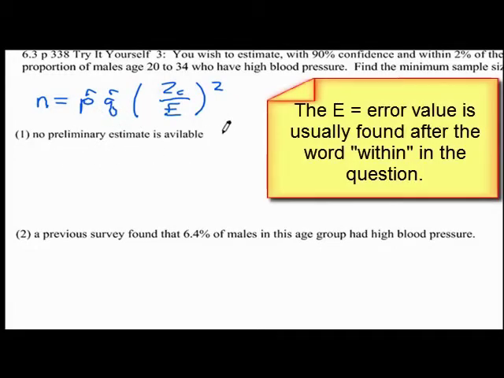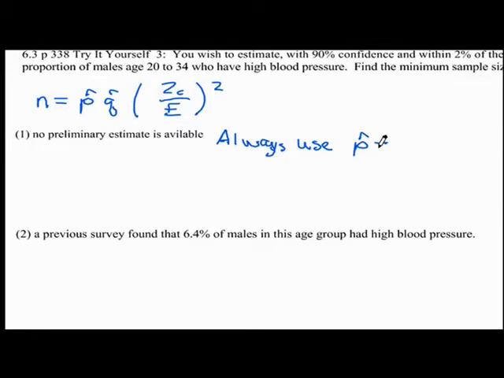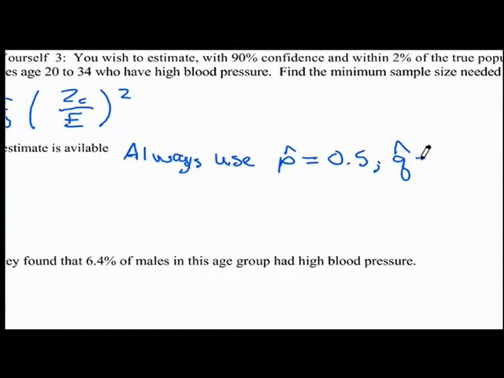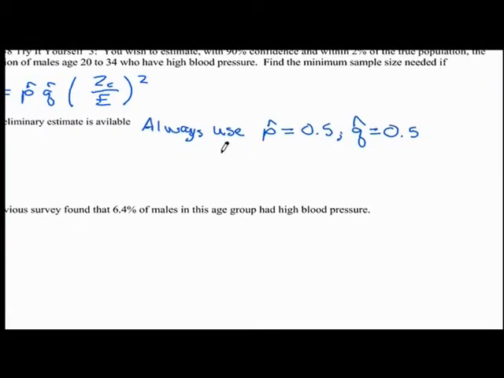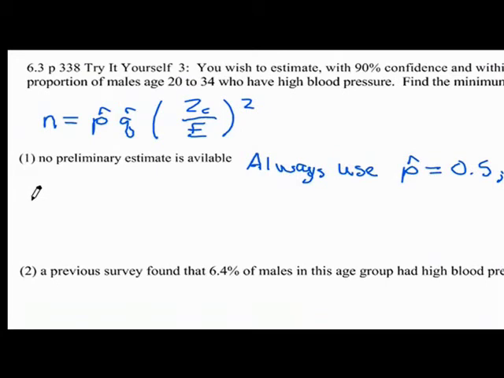So whenever there's no preliminary estimate available, always use p hat equal to 0.5 and q hat equal to 0.5. That'll give you the largest possible product, because p hat q hat of 0.5, 0.5 gives you 0.25. And so in this case, n is equal to